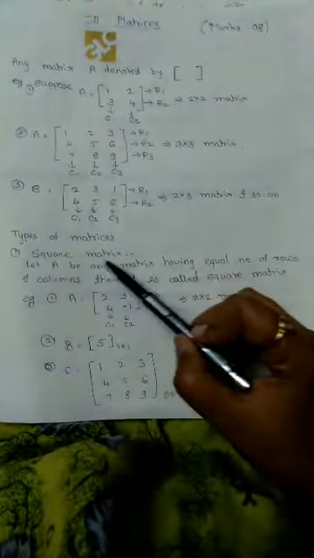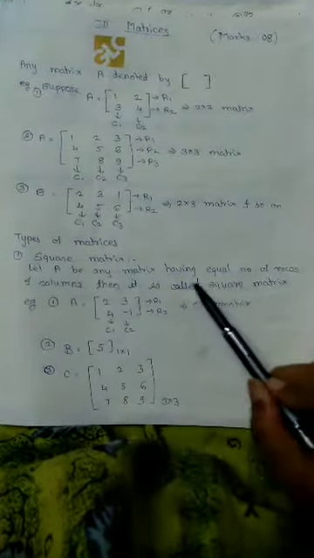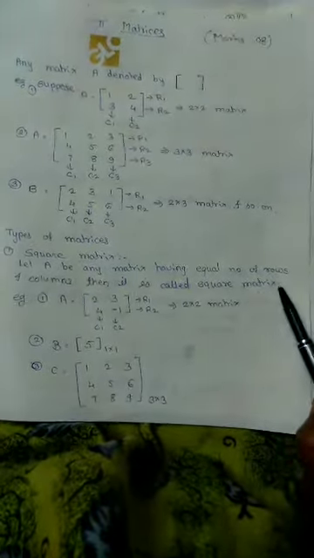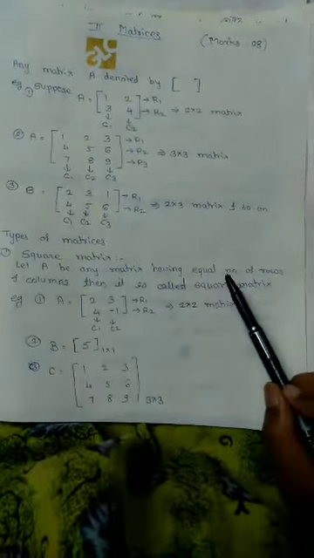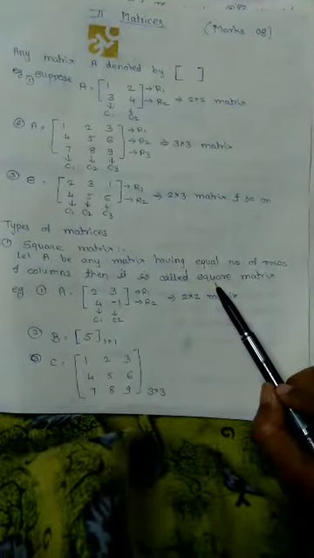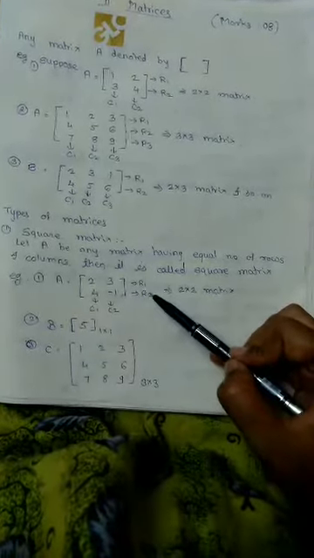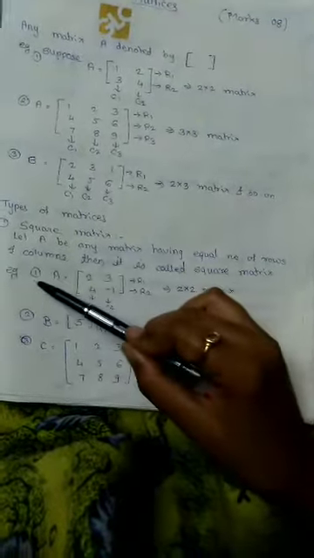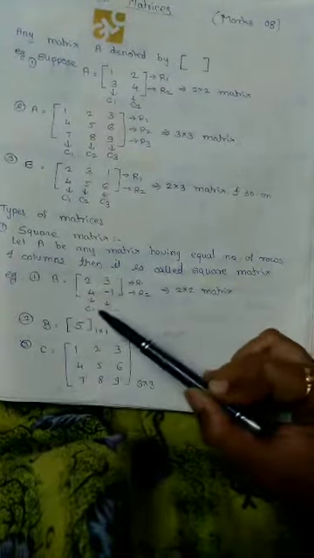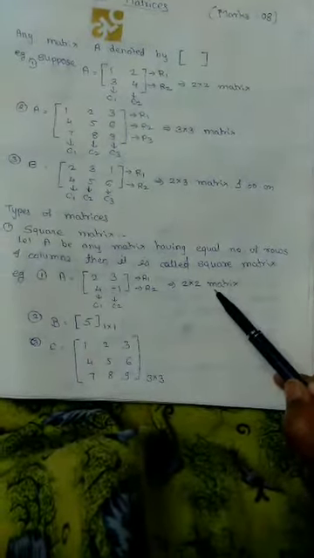The first type is the square matrix. What is the meaning of square matrix? Let A be any matrix having an equal number of rows and columns, then it is called a square matrix. It is simple. Square means it looks like a square. If any figure looks like a square, all its dimensions are the same, so there are two rows and two columns. For example, suppose A is equal to 2, 3, 4, 1. Then it contains two rows and two columns. So this is a 2 by 2 matrix, an example of a square matrix.